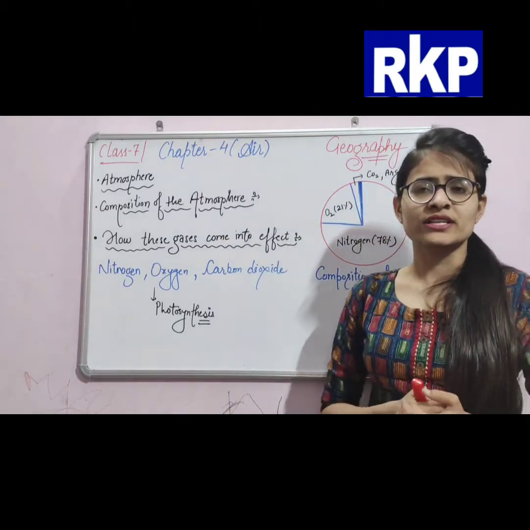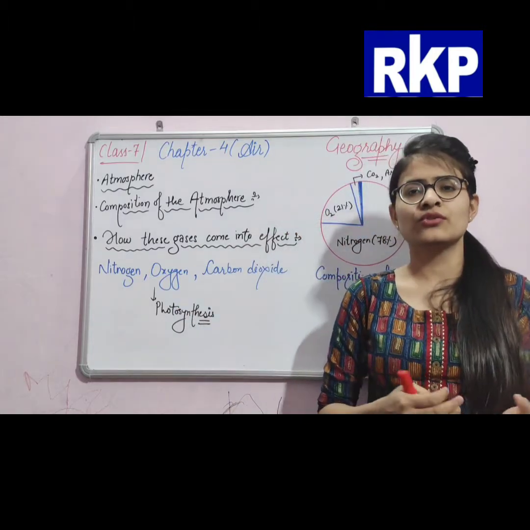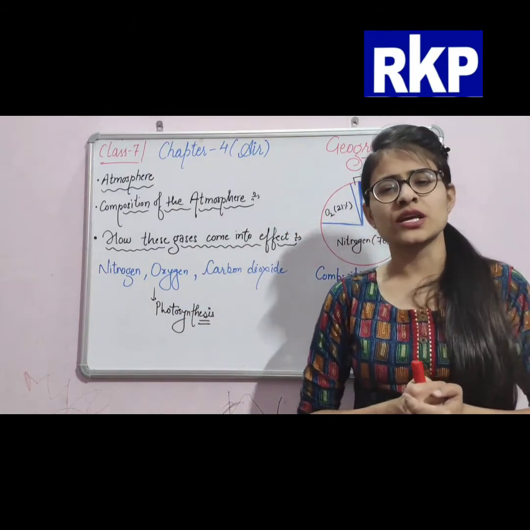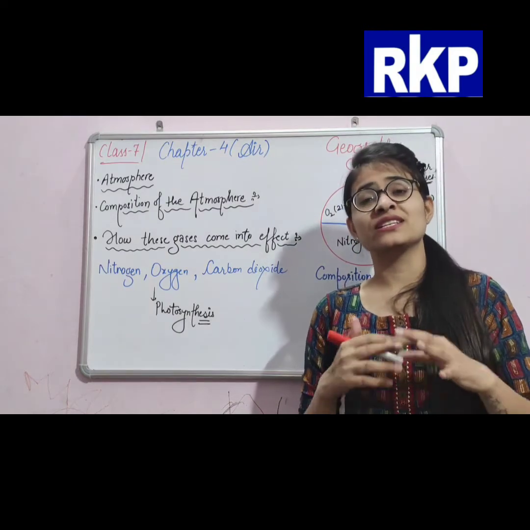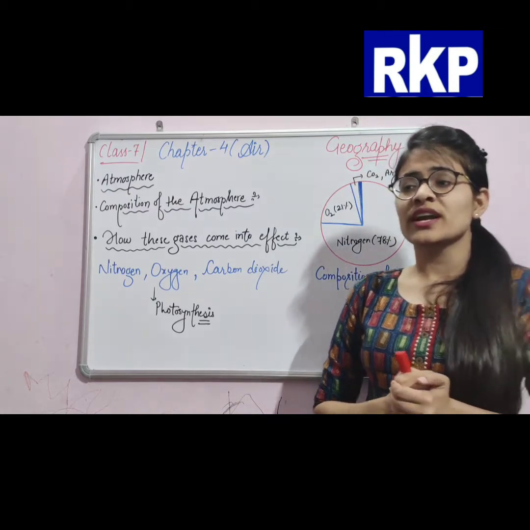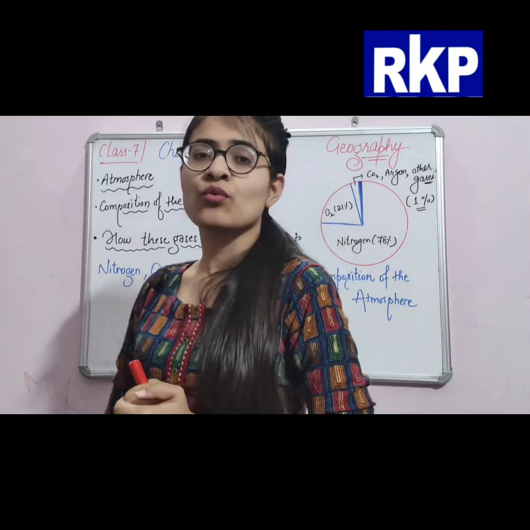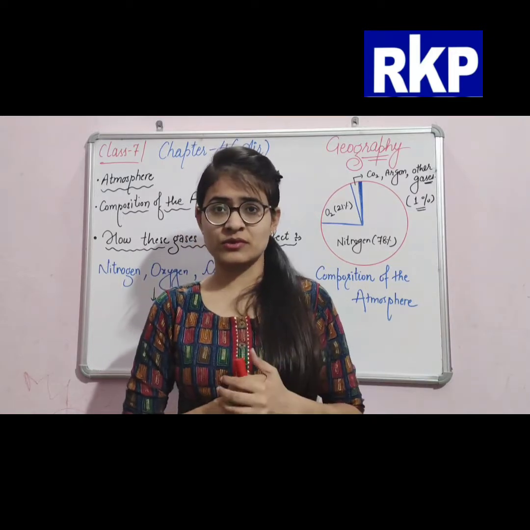We know very well that we get oxygen from plants or trees. So the question is, if we cut trees, this balance will get disturbed. What would happen at that time?